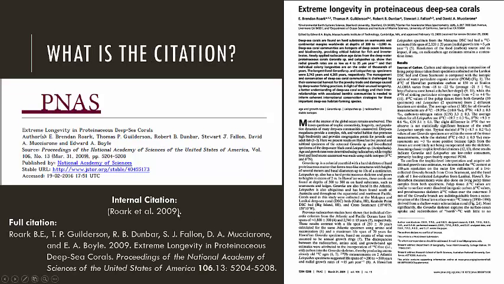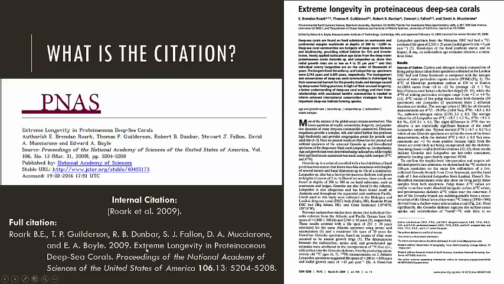So what would it look like? The internal citation is Rourke et al. 2009. That's what you would put. Your full citation: the first author's last name comes first and then initials. Other than that, all authors preceding him will be first initial, middle initial if it's given, and then last name. You'll continue to do that until you get to the last one, and always put "and" before your last author. Then you'll put the year, 2009, with just a period, nothing crazy.